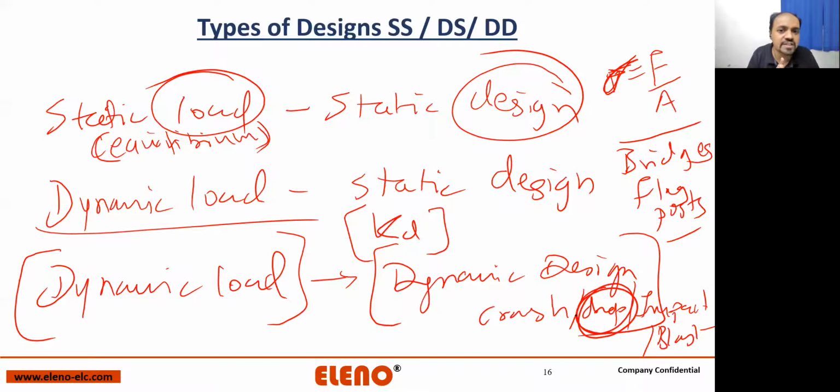Okay, DS is dynamic load, static design. So Jayavardhan, what is dynamic load? Dynamic load is load which changes its magnitude and or direction with respect to time. So for example, let's take an example of a shaft and a pulley, and you have a very small imbalance mass in the pulley. Okay, and what is happening? Because the pulley is rotating at constant RPM, if it is a 100% balanced pulley, you will call it a static load, static design. Am I right?